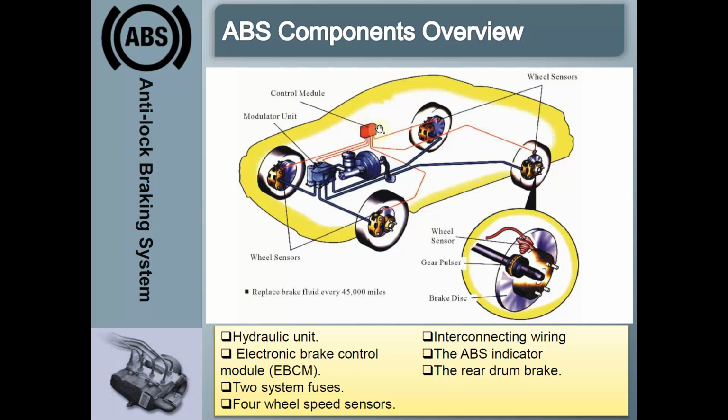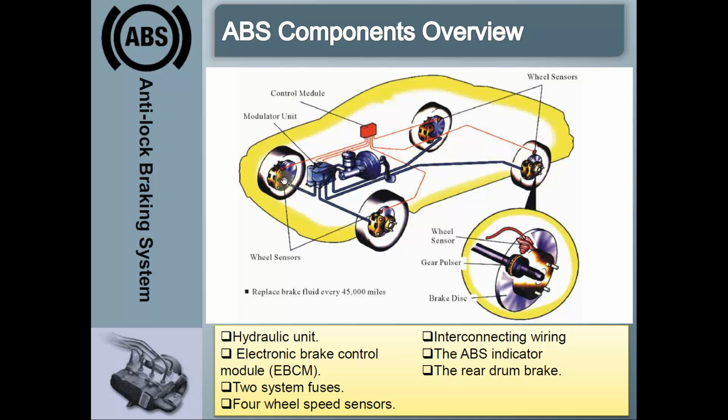I'll explain in detail the functions of each of these components. The modulator unit is a combination of an actuator and a pump, and there is an electronic control module which helps in controlling the braking pressure applied to each of these wheels.